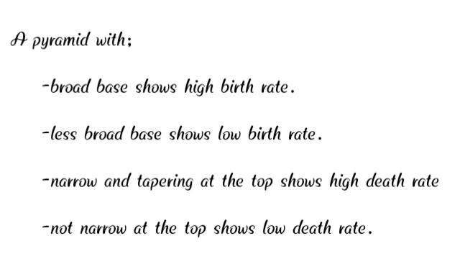A pyramid with a less broad base shows a low birth rate, and a narrow, tapering top shows a high death rate, because there are not many people there. That's why it is tapering, or becoming narrow. And not narrow at the top shows a low death rate, because there are many people alive there. The population percentage is high there. It will be clear when I show a picture.